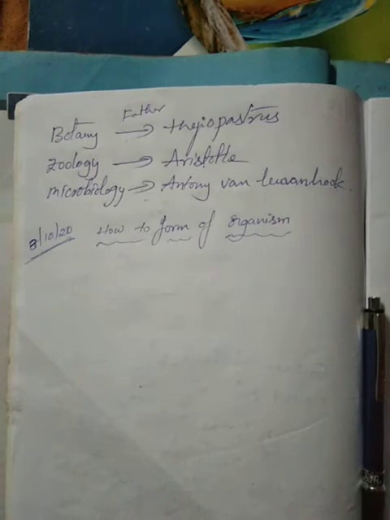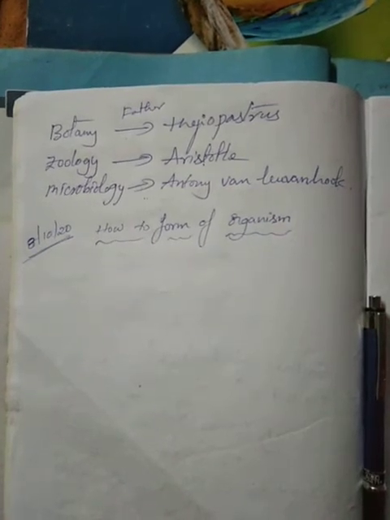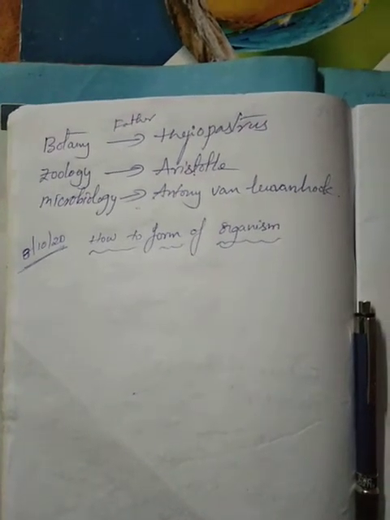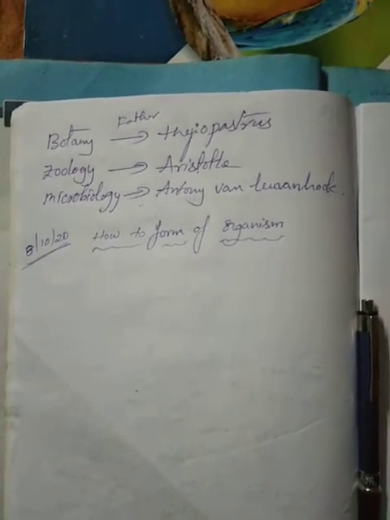First of all, Stanley Miller is a scientist. He conducted one project.